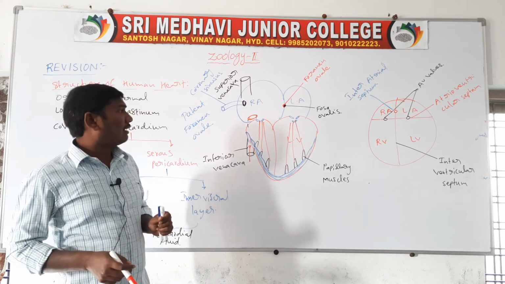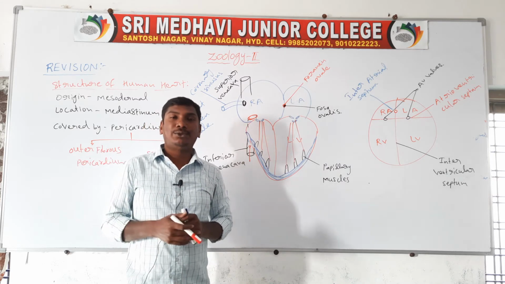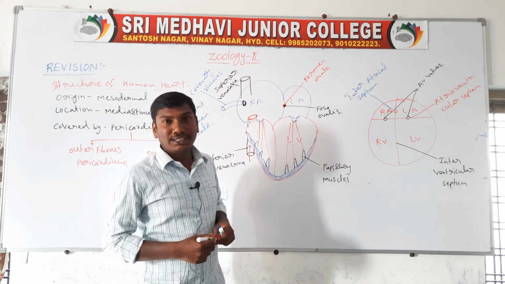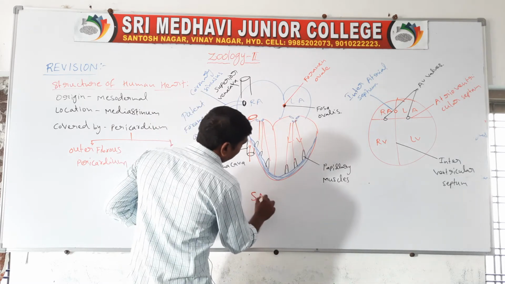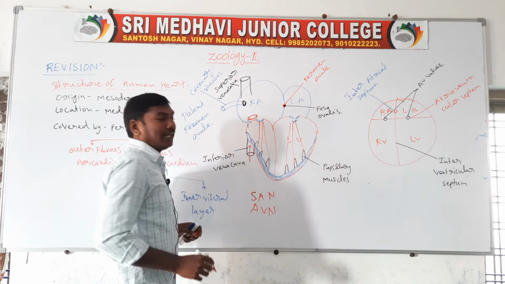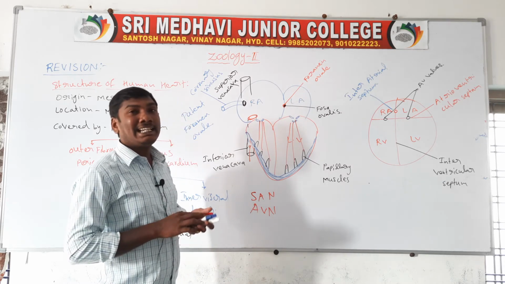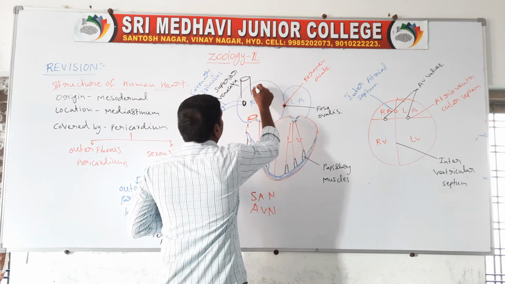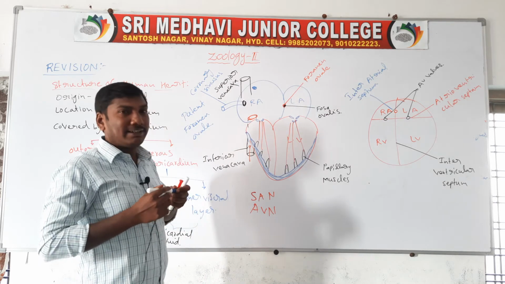Next one, sinoatrial node. Next one, nodal tissue. There are two types of nodal tissue, SAN and AVN: the sinoatrial node and the atrioventricular node. The sinoatrial node is present in the right atrium, right upper corner, near the opening of the superior vena cava.